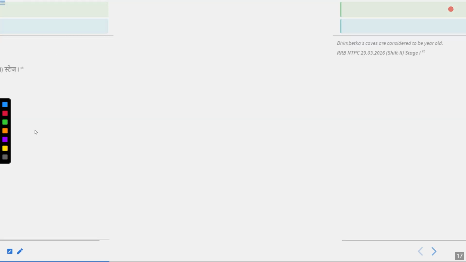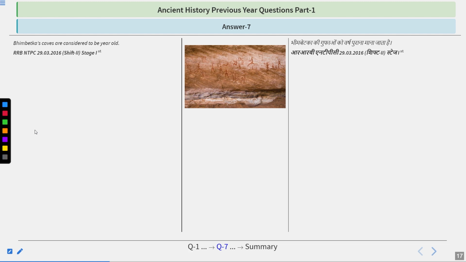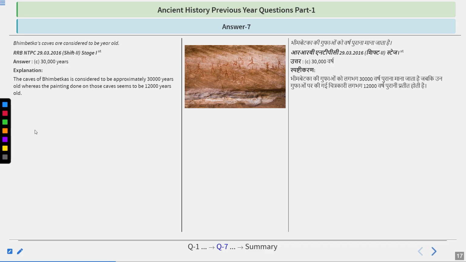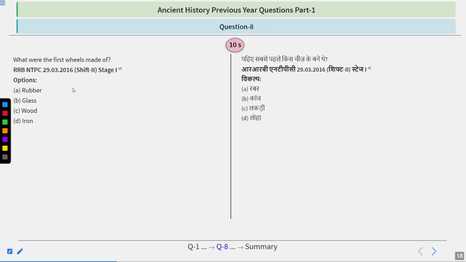Great. I hope you got it right. The caves are considered to be how many years old? The answer is C, that is 30,000 years old. Caves of Bhimbetka are considered to be approximately 30,000 years old, whereas the paintings done on these caves seem to be 12,000 years old. It would be the time they took to think about creating some paintings. So this is the answer. Bhimbetka caves are approximately 30,000 years old.